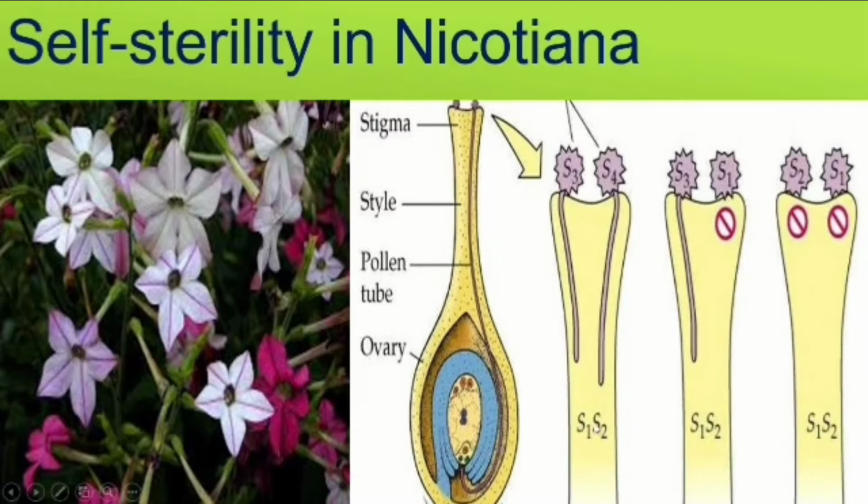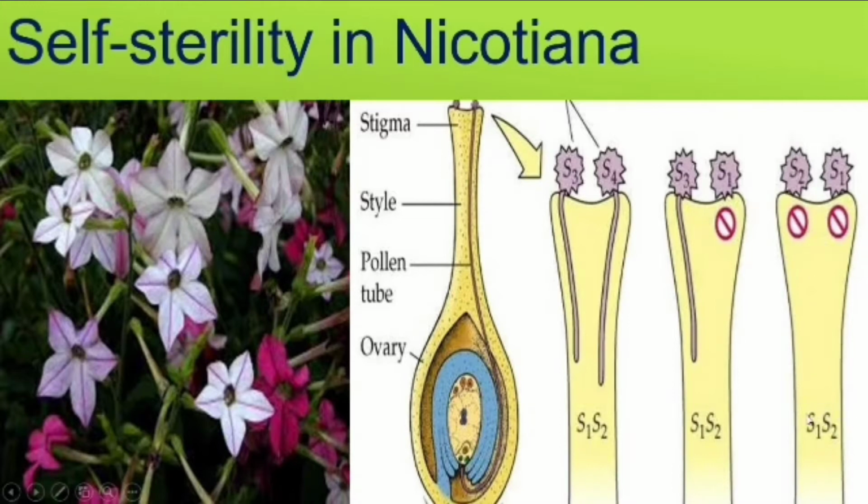For example, if two alleles are present, one allele will be S1 and the other allele will be S2. In an S1, S2 plant, when the same type of pollen grains form, self-pollination will be stopped. Both pollen grains will not develop a pollen tube, because at the time of gamete formation both alleles get separated: S1 forms the S1 type of pollen grain, and S2 forms the S2 type of pollen grain. Both are present in the same plant, so fertilization is not possible.